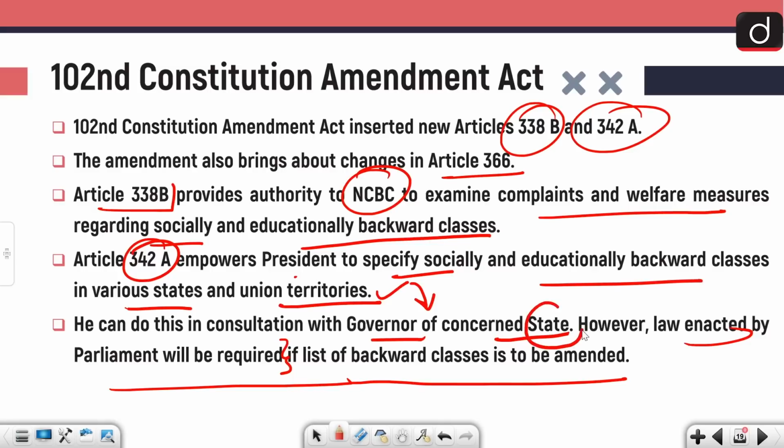Now, the state comes into the picture. So, they have a say in that they need this particular group to be stated as a socially and educationally backward class. But Parliament will be required. Parliament cannot be put out of the picture. That is the text, what it is suggesting.